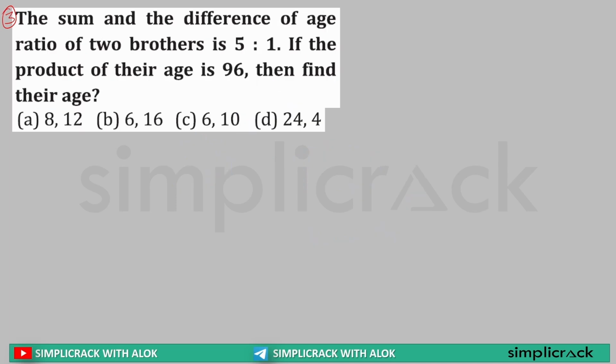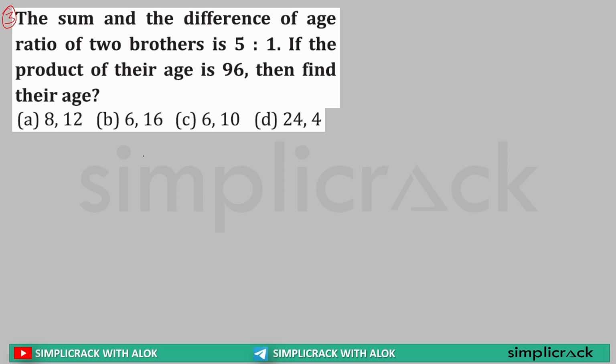Sir, the sum and the difference. Now understand the question. The sum and the difference of the ages of two brothers are in the ratio 5:1. If the product of their ages is 96, then find their ages. Now understand this, sum and difference.